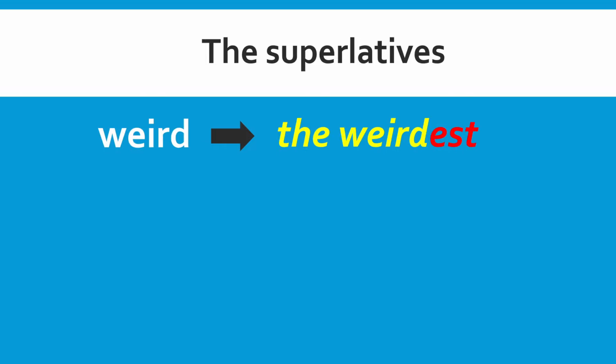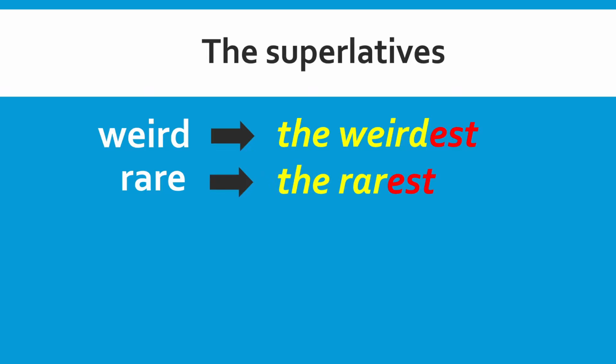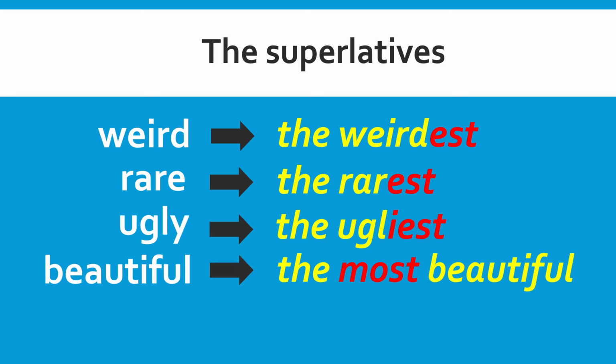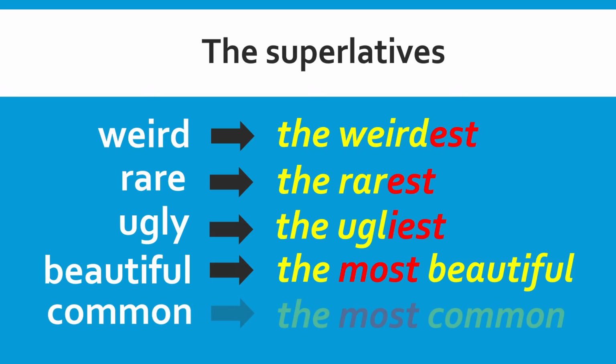Now, based on the text that we have read just now, these are the superlatives that we identify from the text. Weird becomes the weirdest. Rare becomes the rarest. Ugly becomes the ugliest. Beautiful becomes the most beautiful. Common becomes the most common.